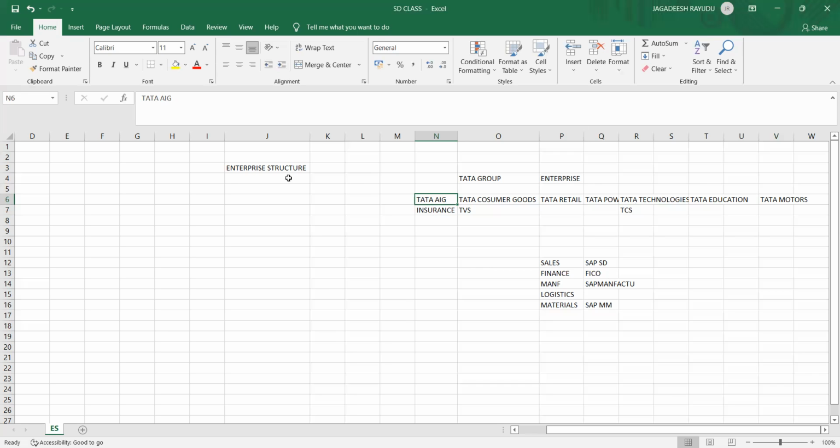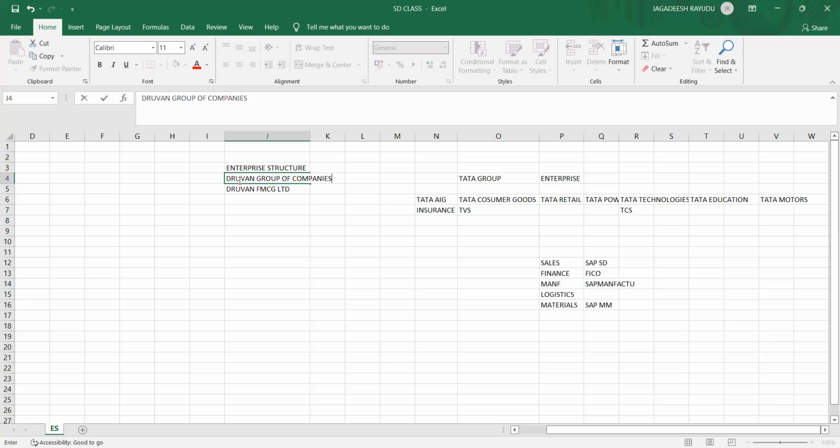Okay, so now let's try to understand what is this enterprise structure. Before that, let me give you one example. Assume that I'm creating a company called Dhruvan FMCG Limited. Okay, one company. Under that, first I'm going to create an enterprise as Dhruvan group of companies.